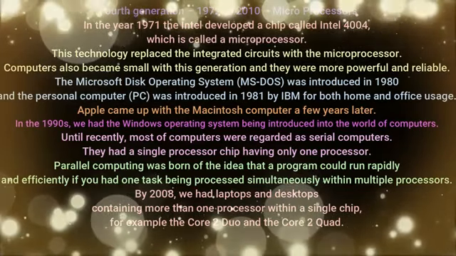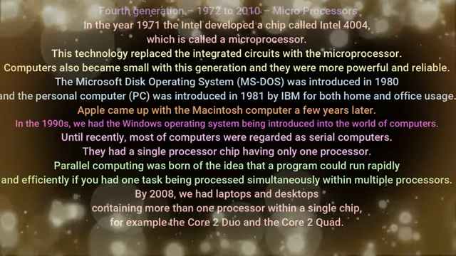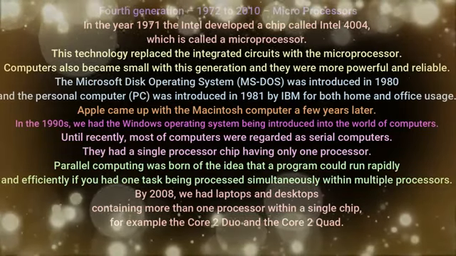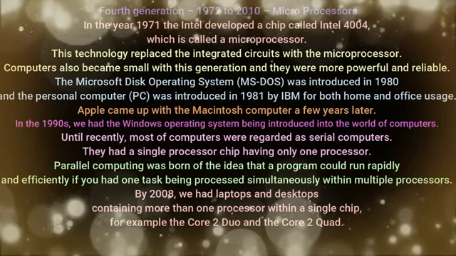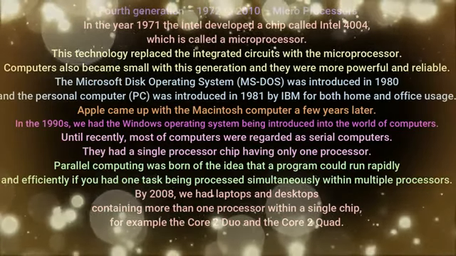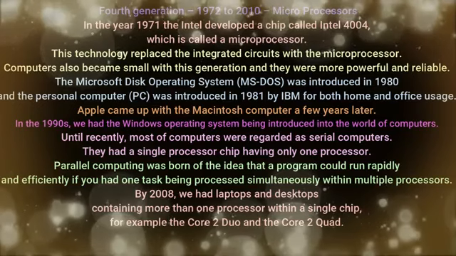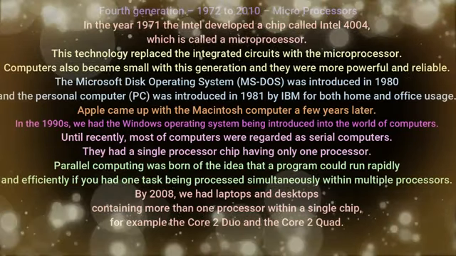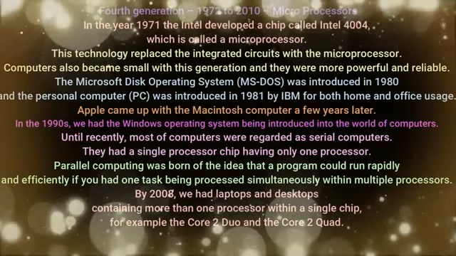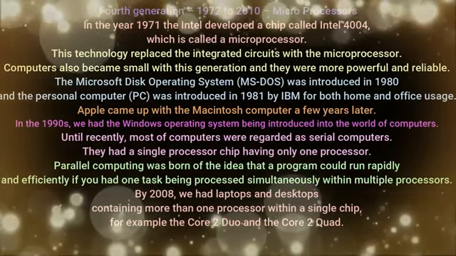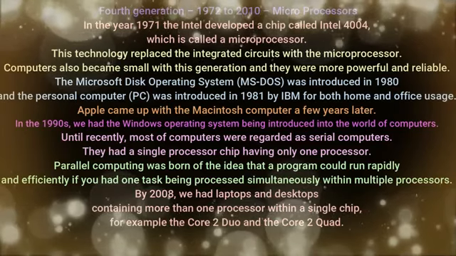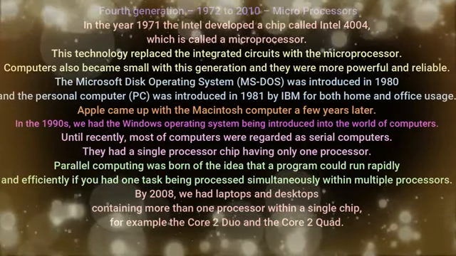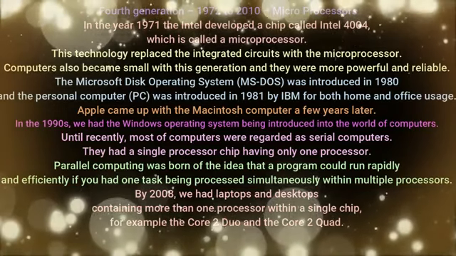The Microsoft Disk Operating System, that is MS-DOS, was introduced in the year 1980, and the personal computer, PC, was introduced in the year 1981 by IBM for both home and office usage. Apple came up with the Macintosh computer a few years later. In the 90s, the Windows operating system was introduced into the world of computers.